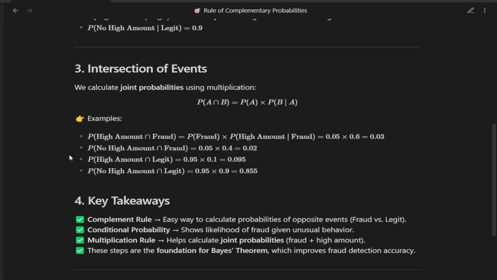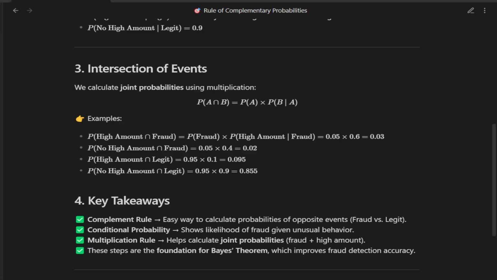So the key takeaway is the complement rule helps us easily switch between an event and its opposite. Conditional probability tells us how likely something is given extra information, and the multiplication rule lets us calculate joint probabilities. These are not just random rules, they are the building blocks of Bayes' theorem, which is at the heart of fraud detection using Naive Bayes. So now that we have understood these basics, we are ready to move one step closer to Bayes' theorem itself.